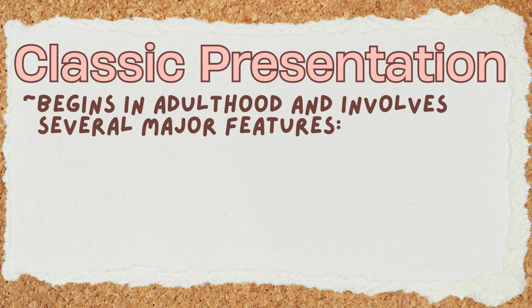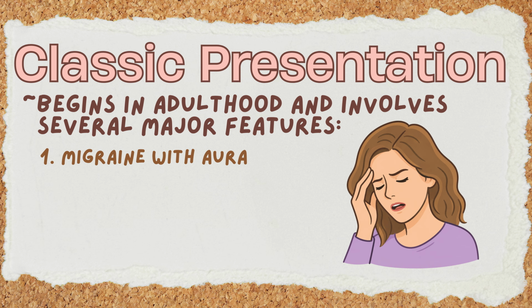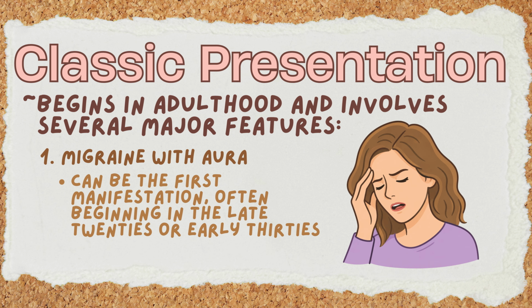The classic presentation begins in adulthood and involves several major features. The first is migraine with aura. Migraine can be the first manifestation, often beginning in the late 20s or early 30s. Most affected individuals who experience migraine have an aura, which may include focal neurologic symptoms and can sometimes be mistaken for a transient ischemic attack.